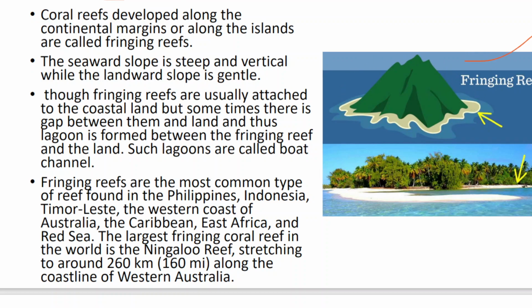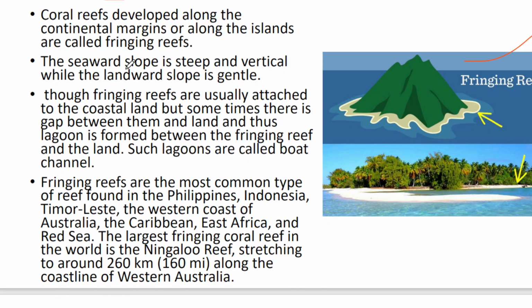So in this picture you can understand that this white color is a coral reef, and these are attached to the island. They are surrounding the islands. So that's why it is known as fringing reef. Along the continental margins or along the islands, they are called fringing reef.